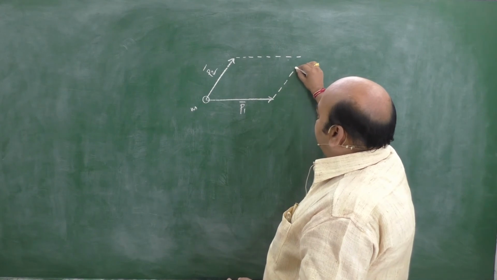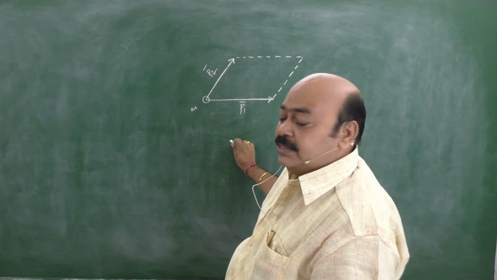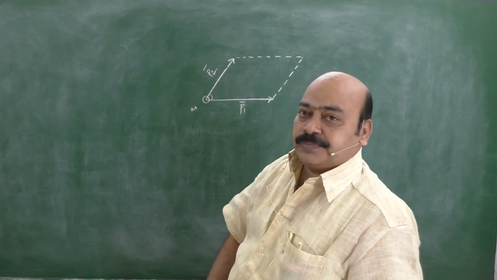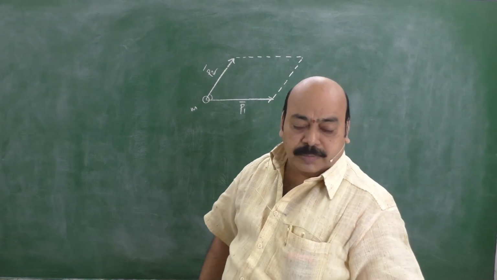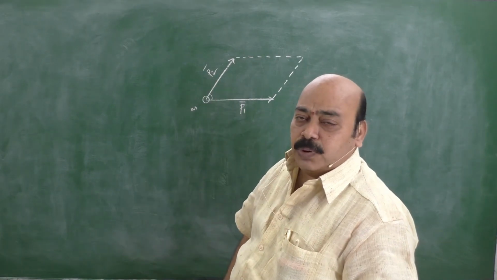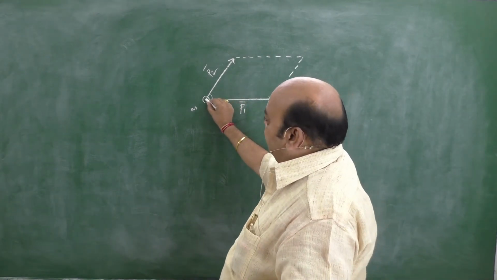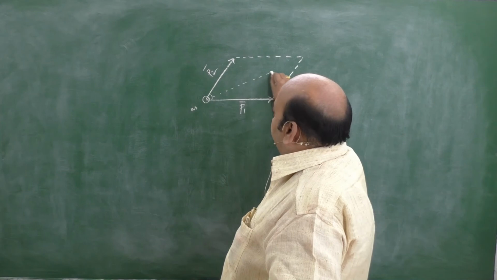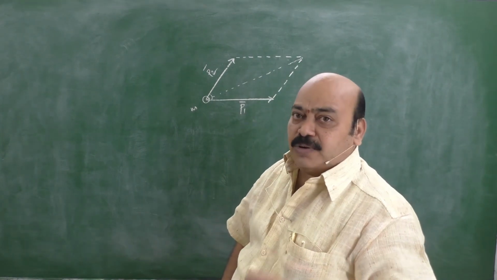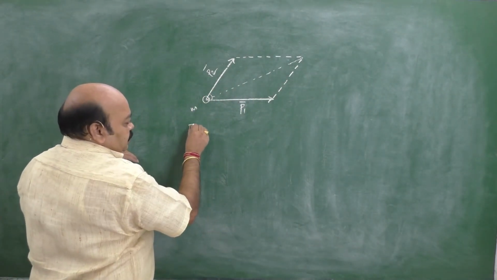Let us finish the parallelogram with the two momenta as two adjacent sides. Let theta be the angle subtended by them. This is theta. Then, according to the parallelogram law of vectors, the resultant of these two can be represented both in magnitude and direction by the diagonal passing through the same point. How can we measure it? This is called the resultant.